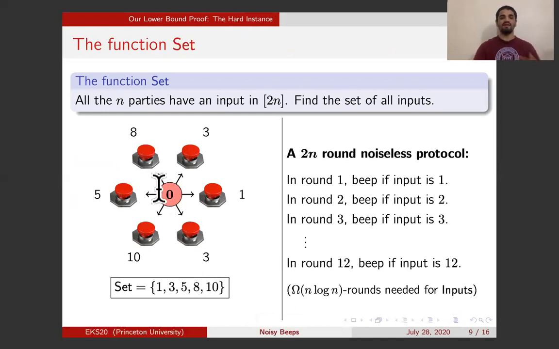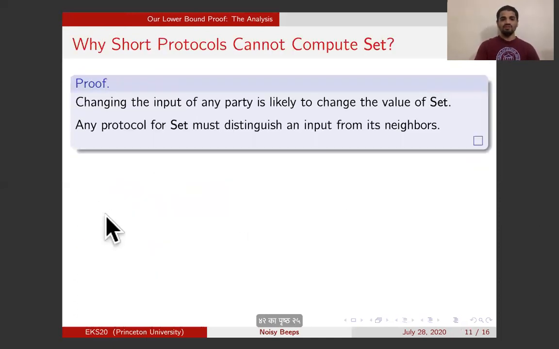So regardless of what neighbor you go to, where by a neighbor, I mean a set of inputs that differ in the input of exactly one party. This means that because there are n parties and each party can have 2n inputs, there are like n squared neighbors. Regardless of which one of the n squared neighbors you are in, for most of them, the output of set will probably be different. And because the output of set is different for most of them, the protocol must behave differently for an input versus its neighbors. Okay, this is the second step in our proof, observing that a protocol that computes set must distinguish an input from its neighbors.